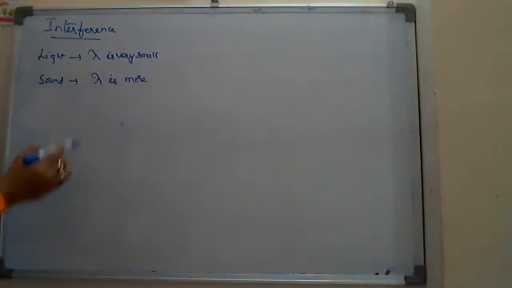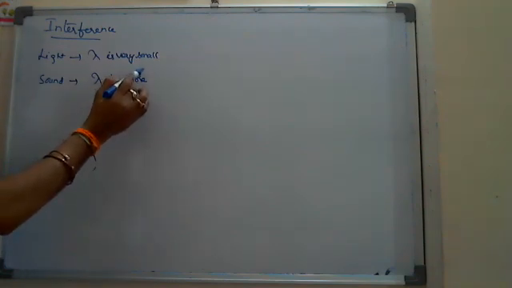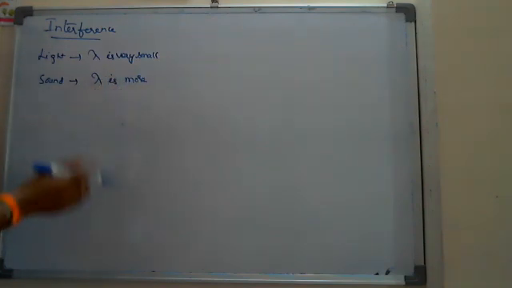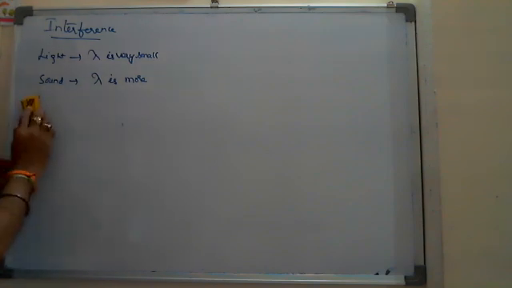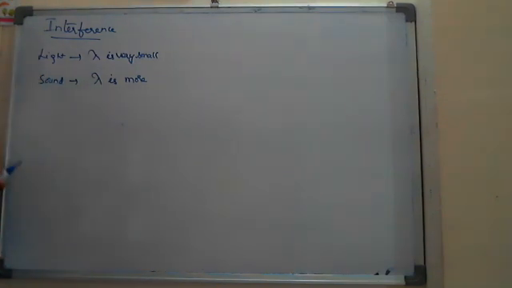That's why you can observe the interference in sound, even though the wavelengths are different. But in the interference pattern of light, since the wavelength is very small, what will happen due to the interference?